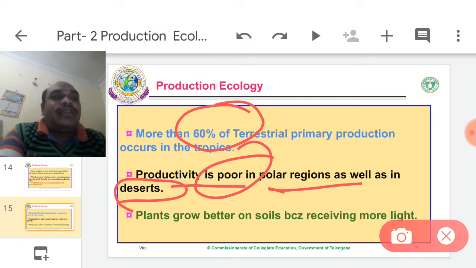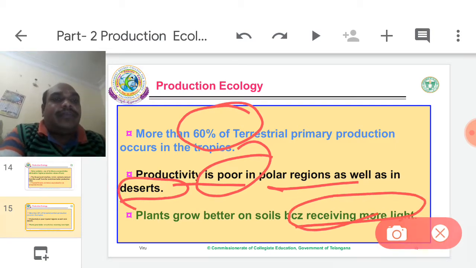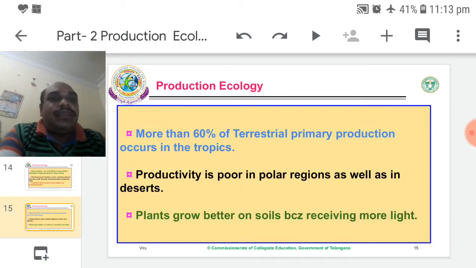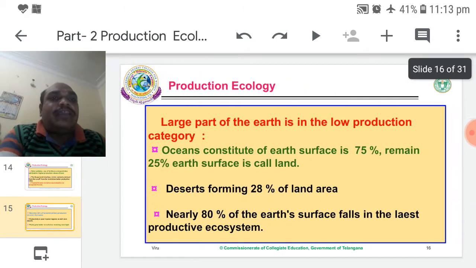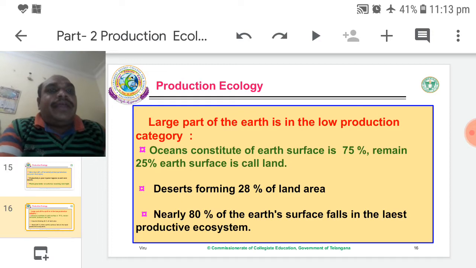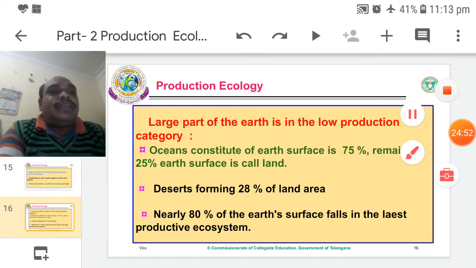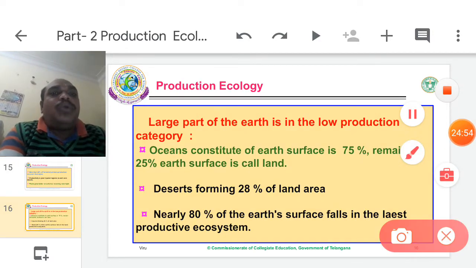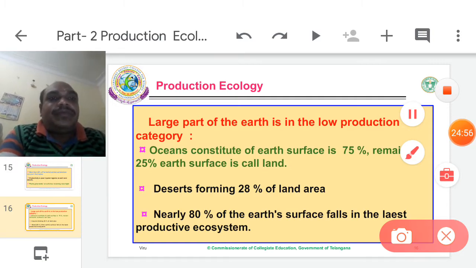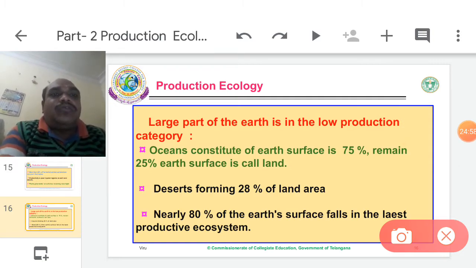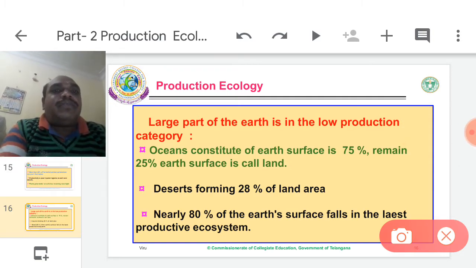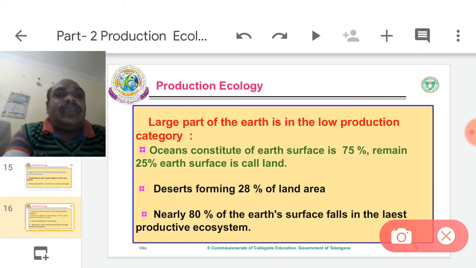Plants grow better on soils receiving more light. Normal plants grow better in a tropical region. A large part of the earth is in the low production category.